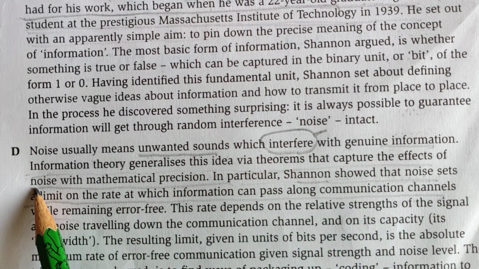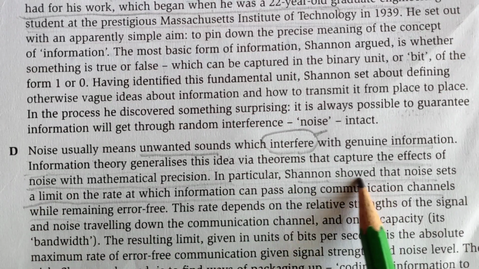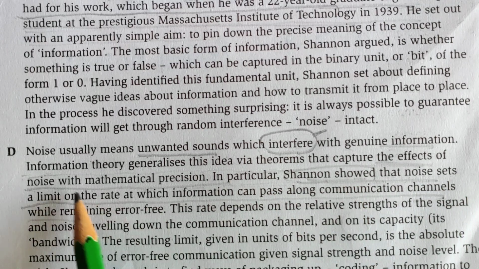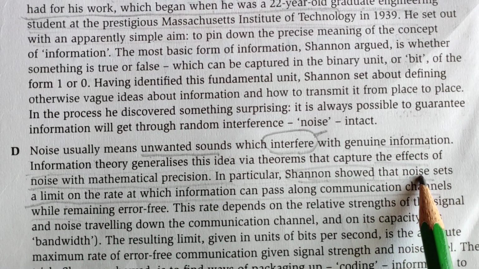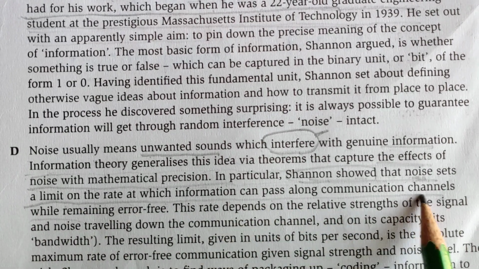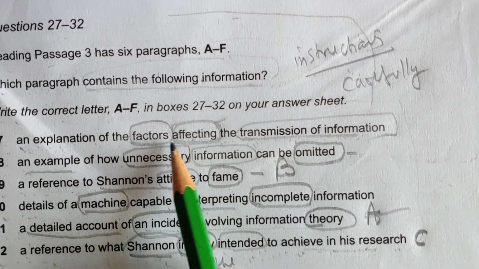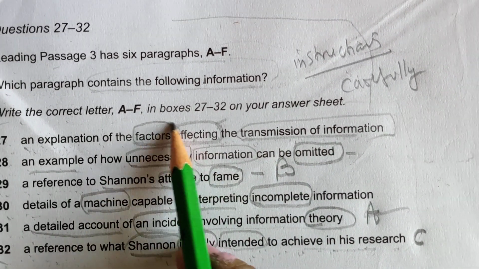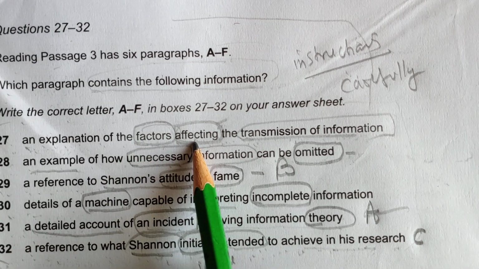This idea causes the effects of noise. In particular, Shannon showed that noise sets a limit on the rate at which information can pass along communication channels, the transmission of information. Factors: we all think factors is one of the factors he had showed. Noise is the factor which is affecting.